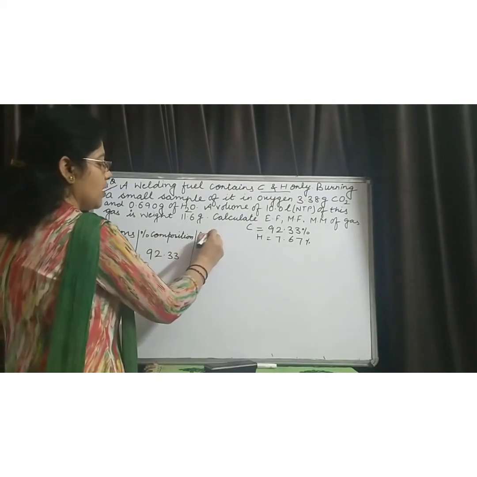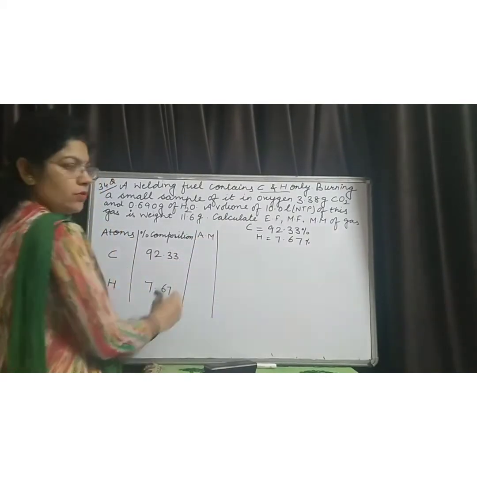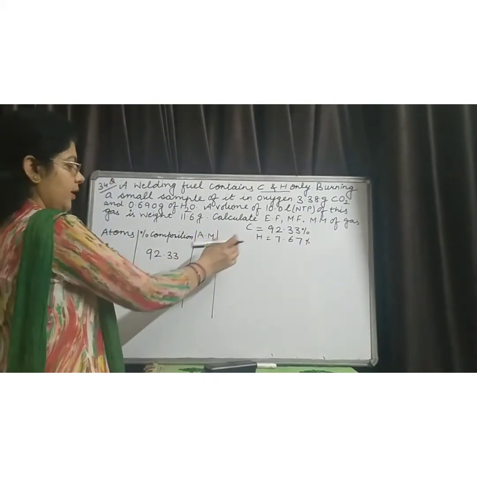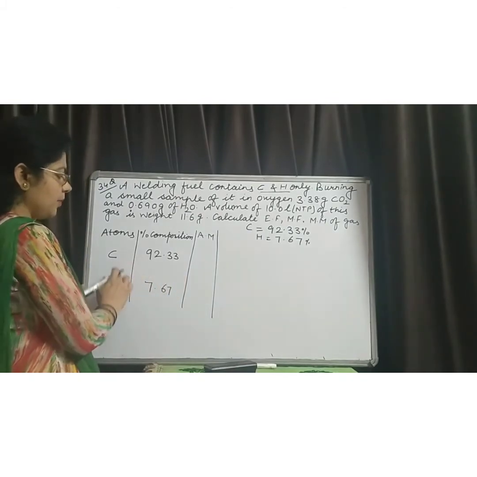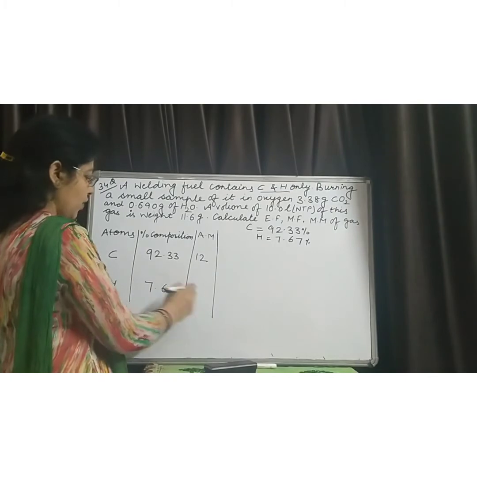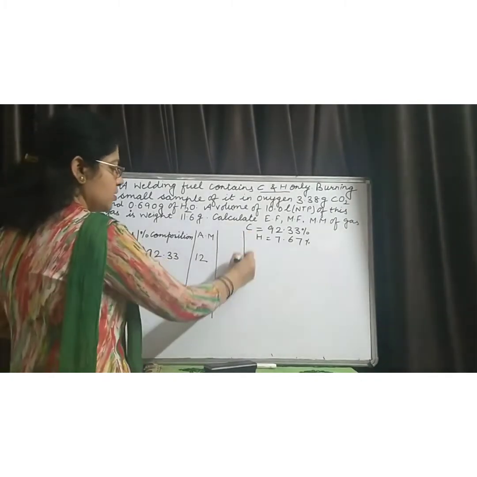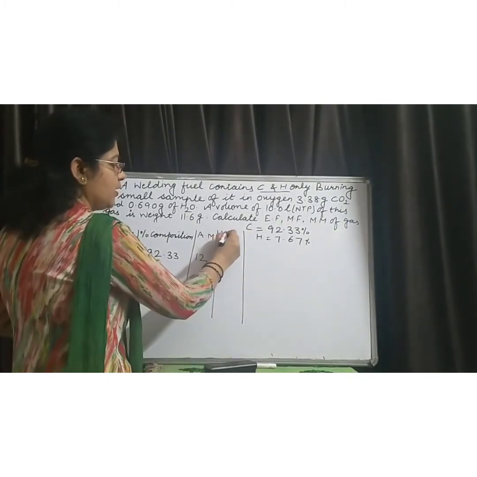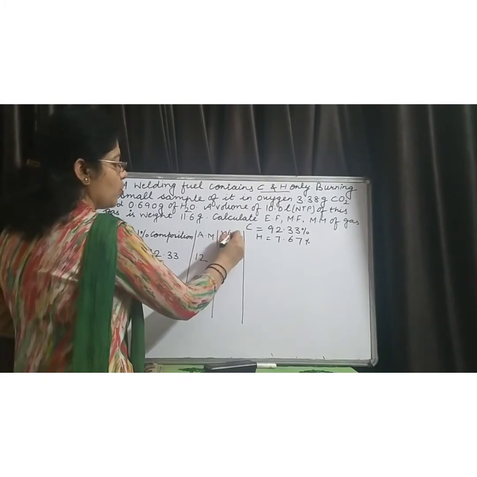Next, their atomic mass. We have already known the mass of carbon and hydrogen. The mass of carbon is 12 and mass of hydrogen is 1. Next, we have to find the relative number of moles.